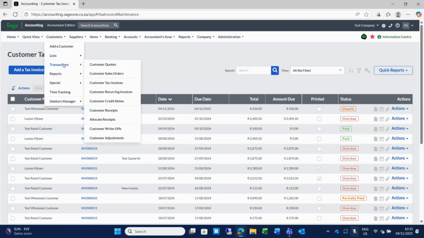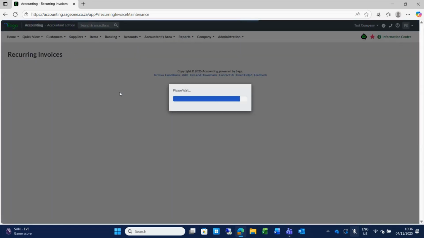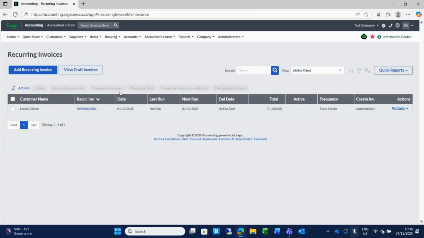Right. The next one I want to show you is the recurring invoices screen. So on recurring invoices, I don't know if any one of you might need this feature, but recurring invoices are really for something like monthly levies or monthly subscriptions. It doesn't have to be monthly only, it can be weekly, but it needs to recur. It needs to be the same every month.